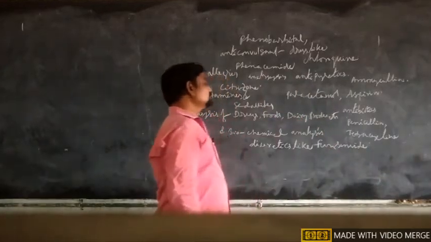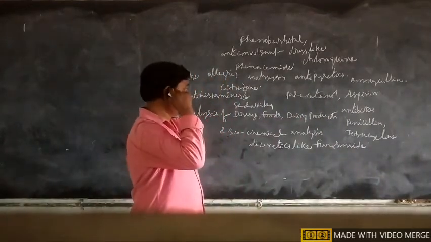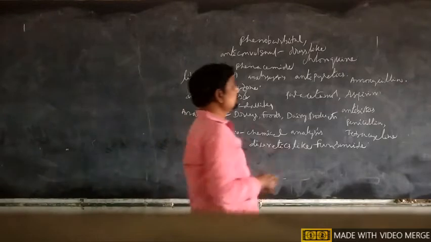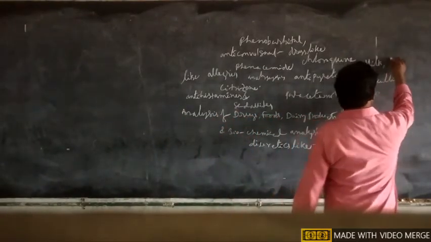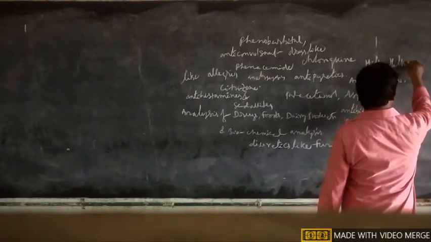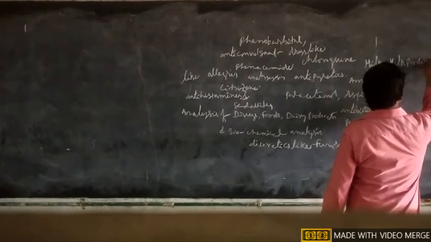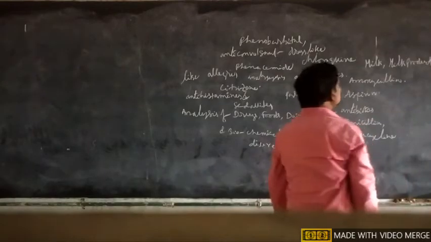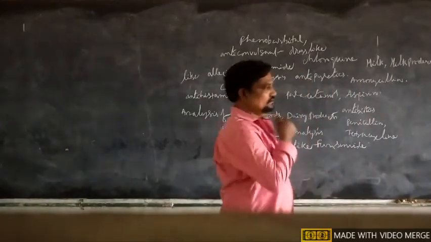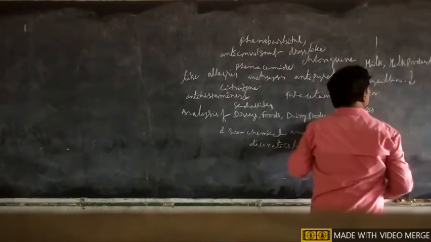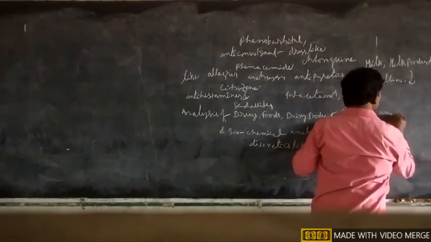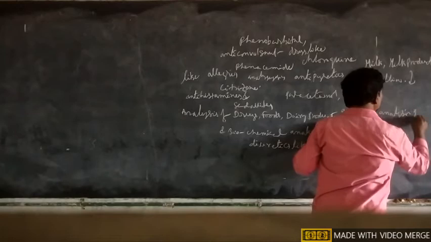And the fourth unit covers analysis of milk and milk products. The next unit covers analysis of food materials.